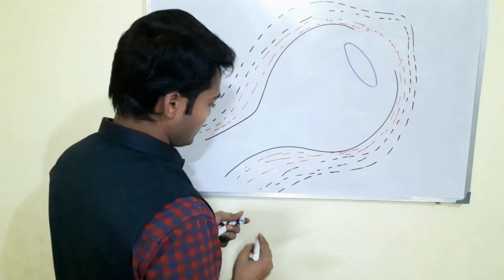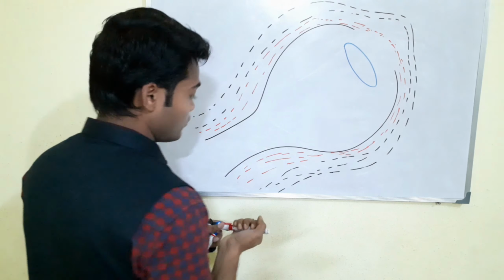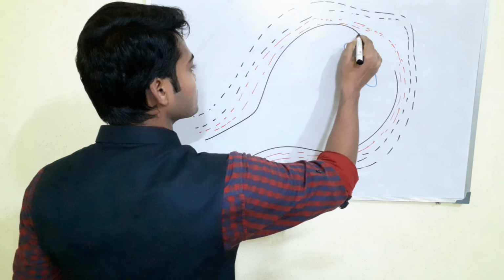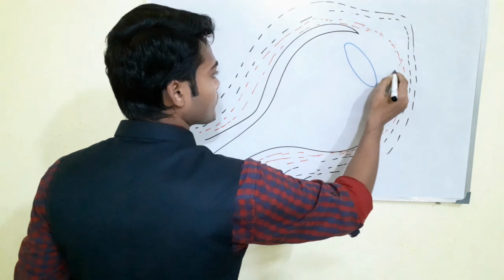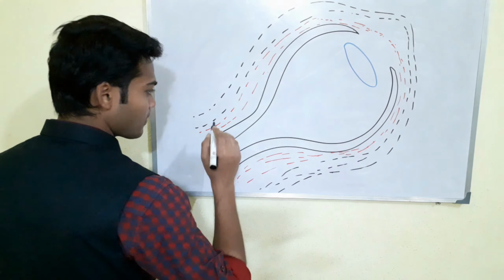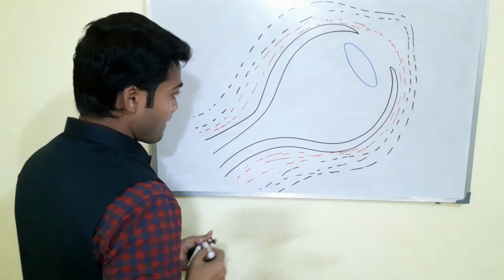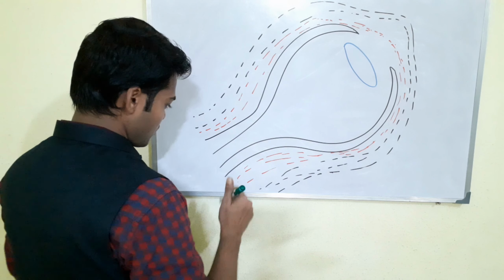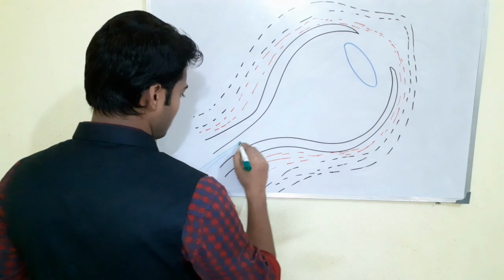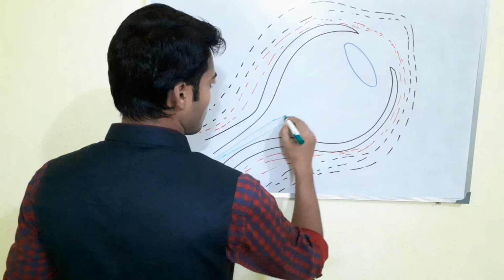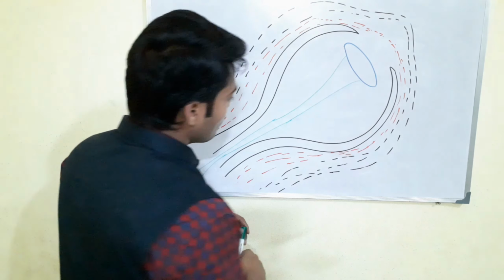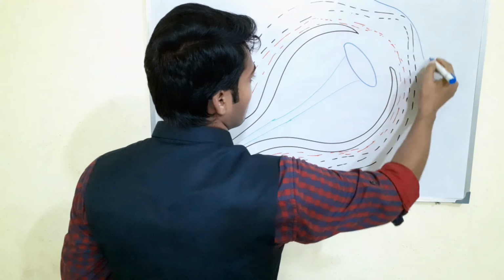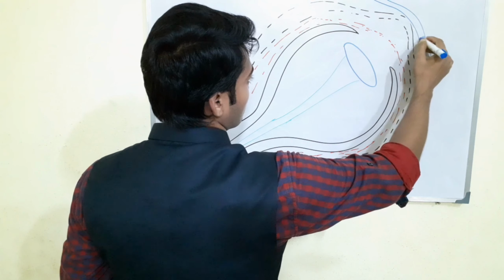Now I have already situated a lens here, right? Now I will show you what actually happens inside the eye. Here the optic nerve enters into the eye, right? This is the mesenchymal layer, the upper layer, and here it forms the cornea.